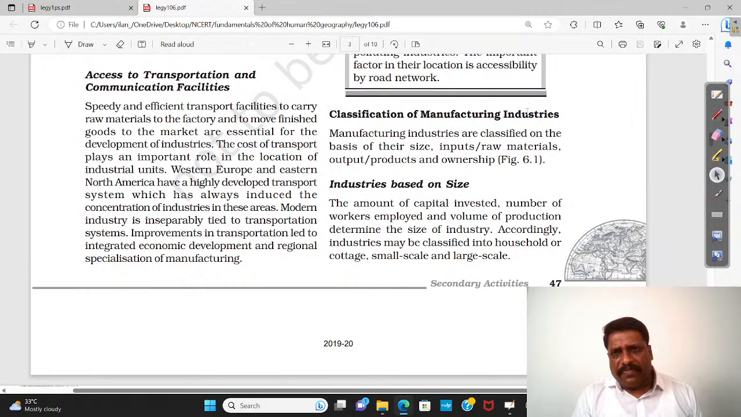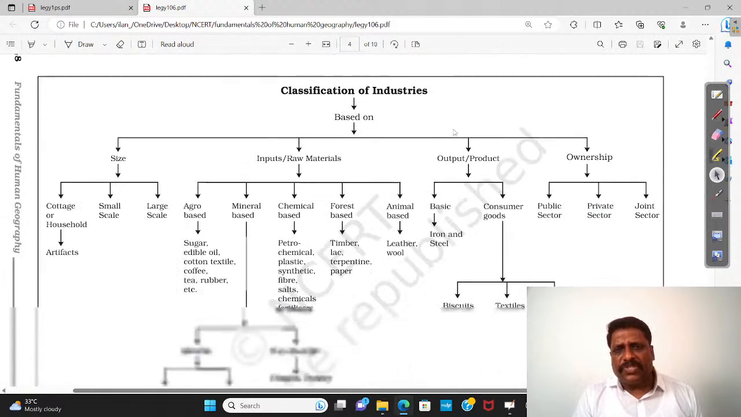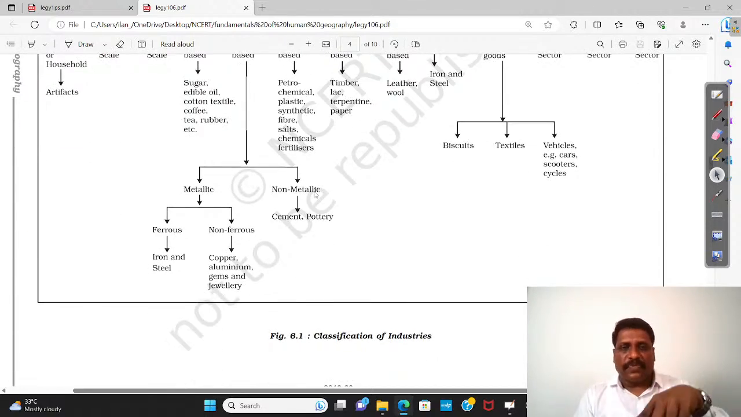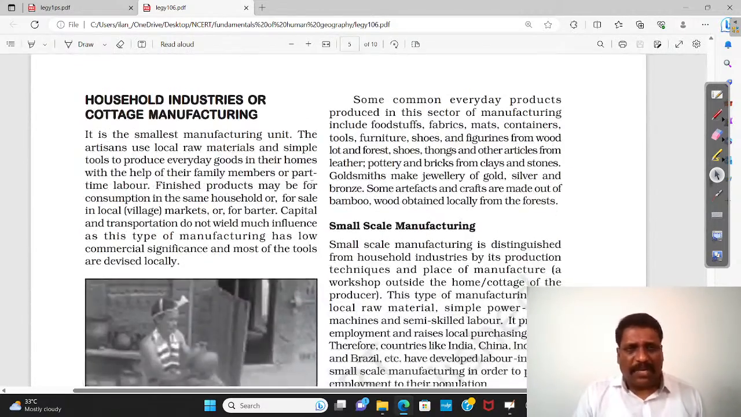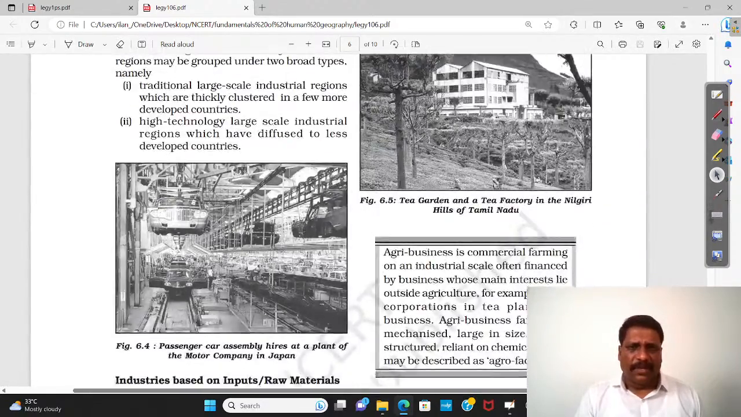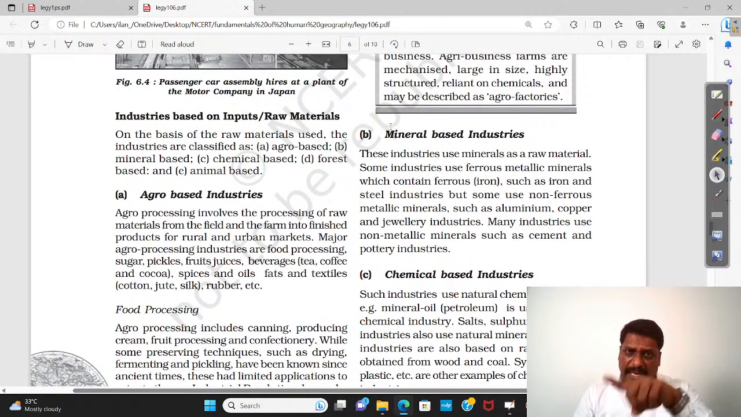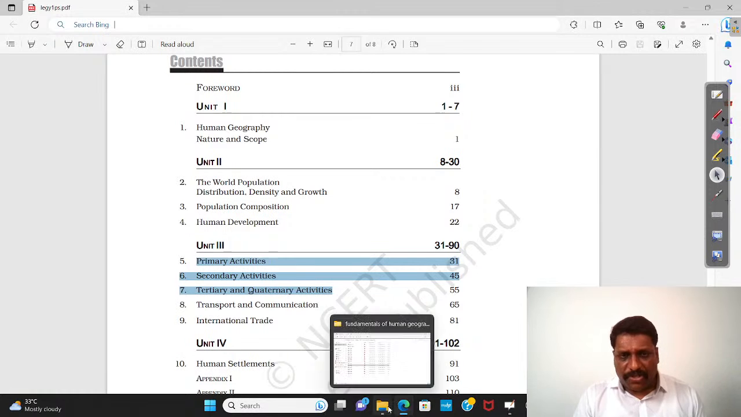The classification of manufacturing industries is not that much needed globally, but in the Indian case it is needed. What do you mean by micro, small, medium and large scale industries? That classification is needed. Global classification is not needed. So this is a broad idea about these industries. Indian industries are more important than the global industries as such.